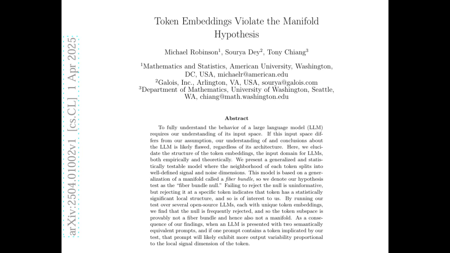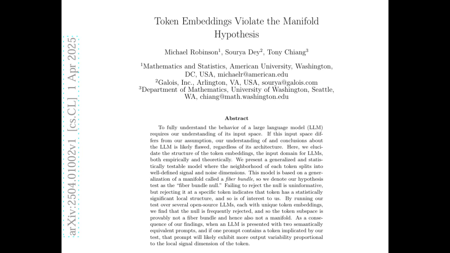So for those who are maybe feeling overwhelmed by the technical details, what's the one thing they should take away from this? The main takeaway is that the AI's language map isn't smooth and uniform. It's got hills, valleys, and maybe even some cliffs. So it's not as straightforward as we might have thought. Exactly. And that affects how they understand language. It does. So here's a final thought for everyone.